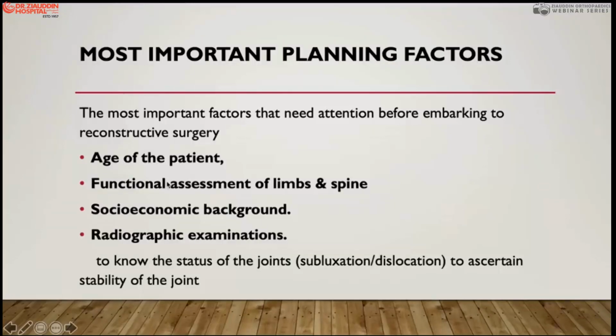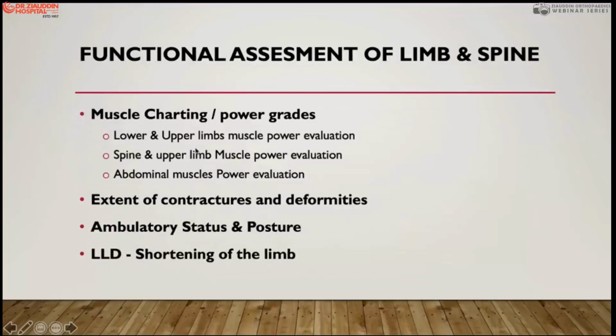What the functional loss is, and why this functional loss occurs, we will discuss in the next slide. Then the socio-economic background of the patient, because there are usually economic problems and the patient needs to be supported by certain philanthropists. Then the radiological assessment, to know whether joint alignment is normal or he is developing a subluxation or dislocation, mostly in the hip and knee joints, and then the shoulder joints. So these are the functional assessment parameters.